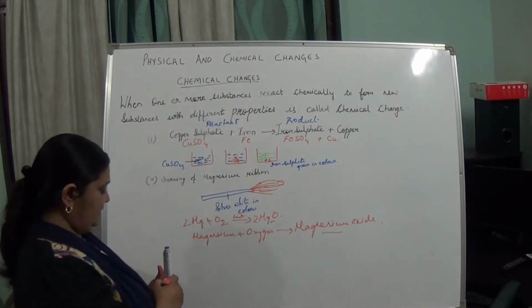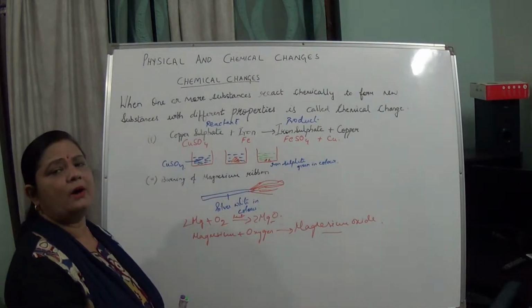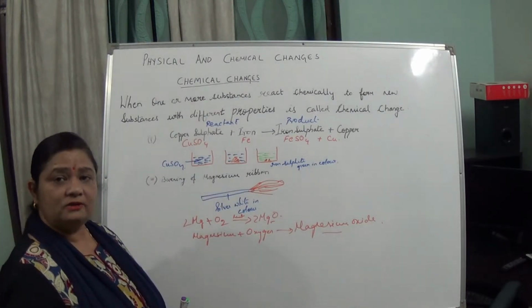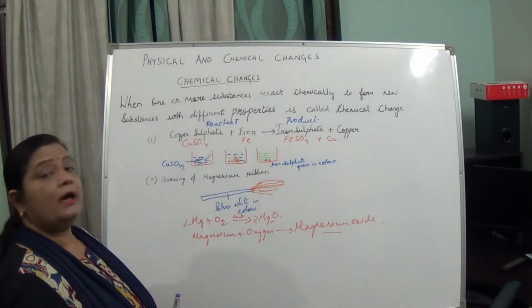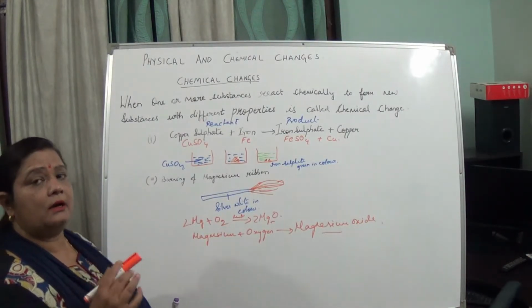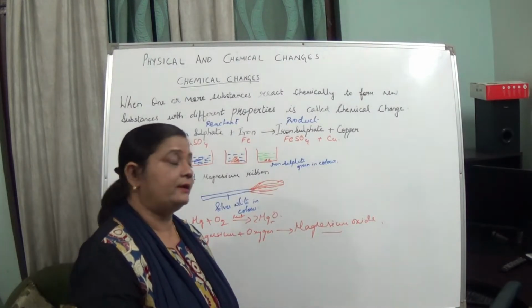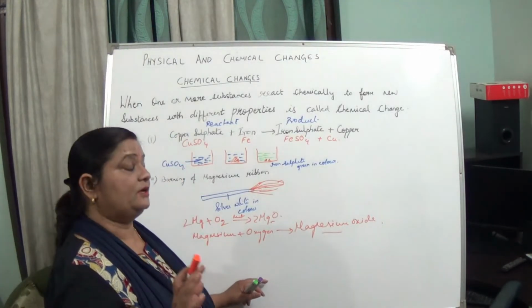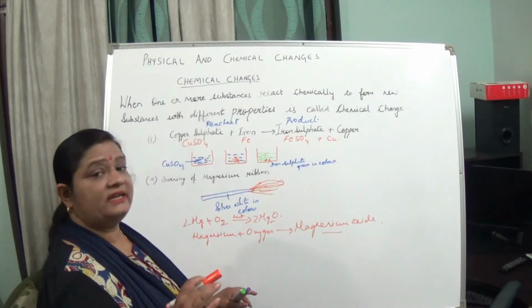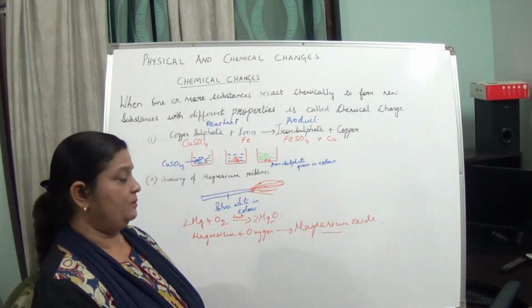So what we are seeing in this, students, is that in a chemical reaction, new substances are formed. You can see the milk in the house being turned into curd. That is also a chemical reaction, because when curd has been formed, can you get back milk? You can't get back milk, isn't it? So that is a chemical change. So chemical change is irreversible in nature.